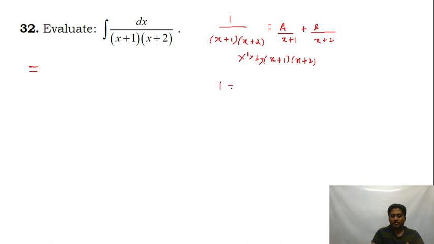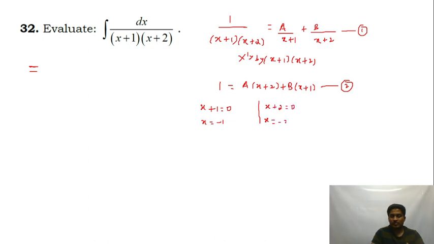So you get 1 is equal to a into a bracket, you get x plus 2, plus b into a bracket, you get x plus 1. Let's call this equation 1 and let's call this equation 2. I'm going to put x plus 1 is equal to 0, that is x is equal to minus 1. Next I'll put x plus 2 is equal to 0, that is, you get x is equal to minus 2.